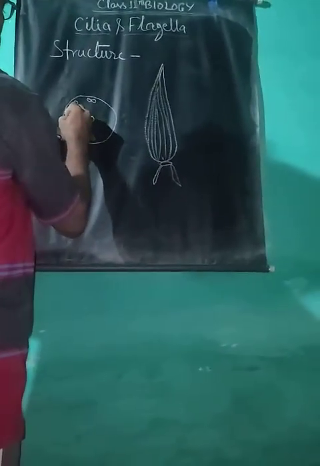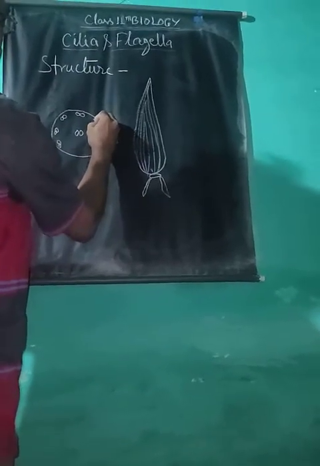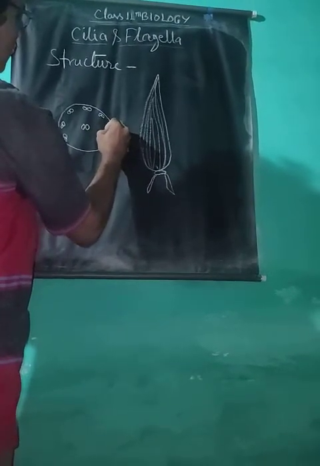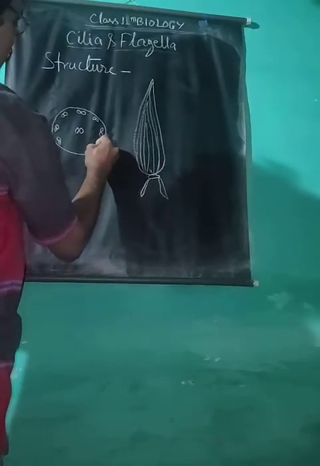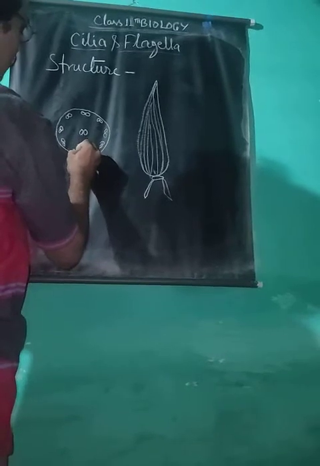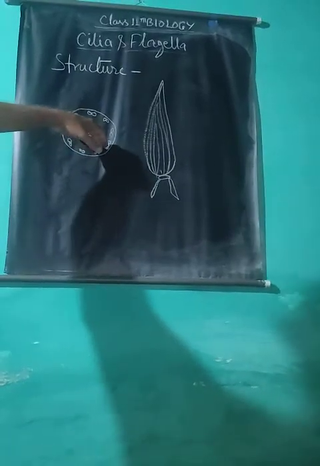This is called the 9+2 arrangement: 2 central fibrils and 9 peripheral fibrils.